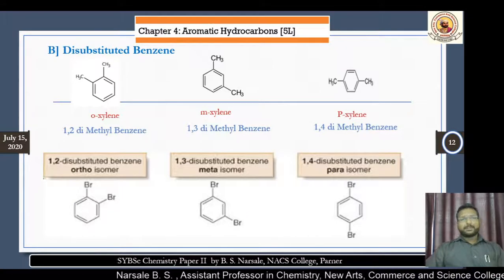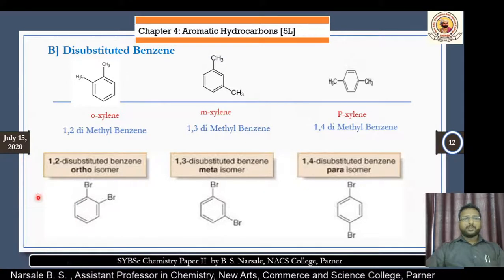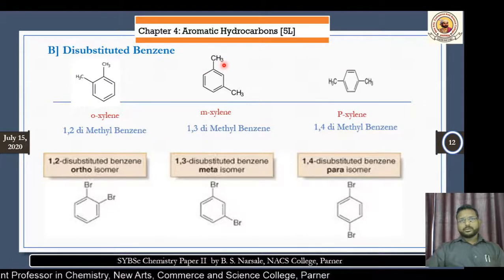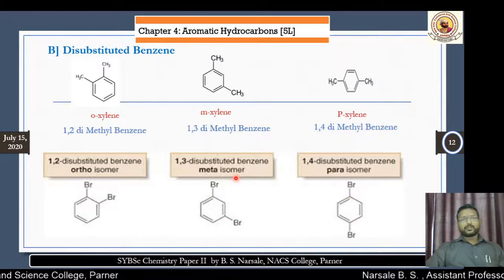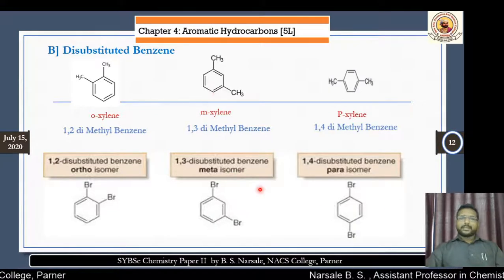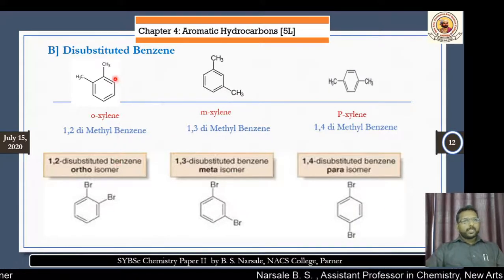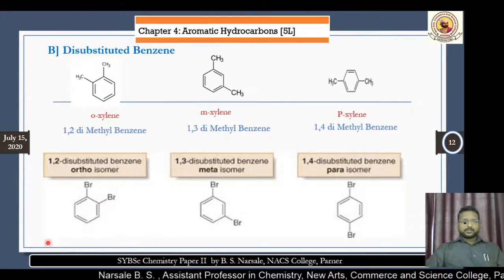In all examples, I have taken both groups the same: CH3 and CH3, and in the second set, Br and Br. Look at the first example: these are ortho isomers.